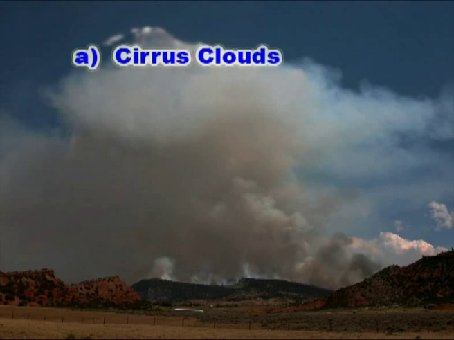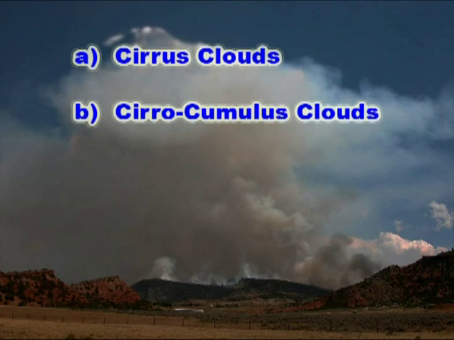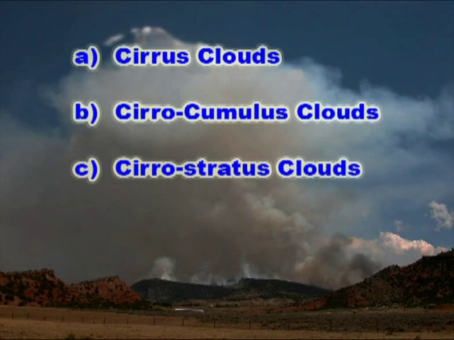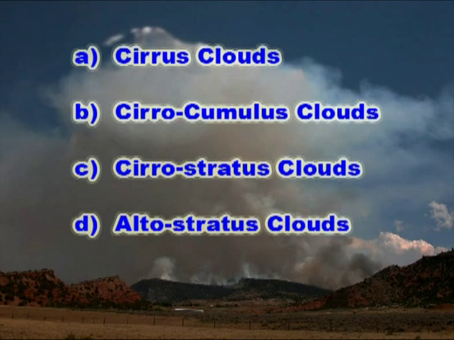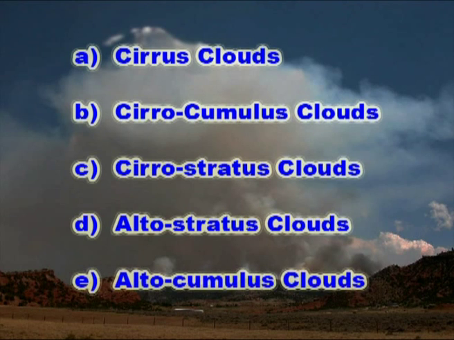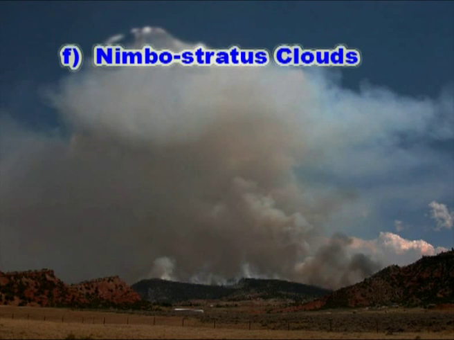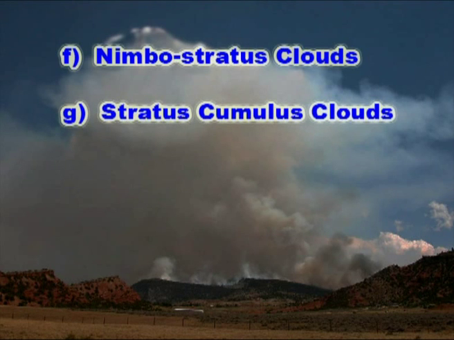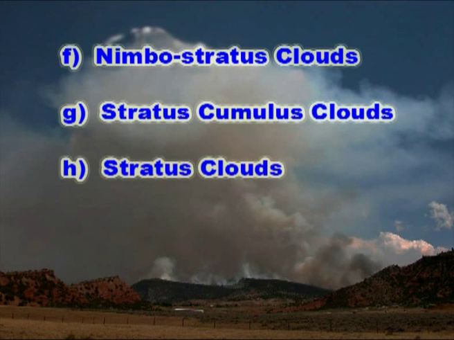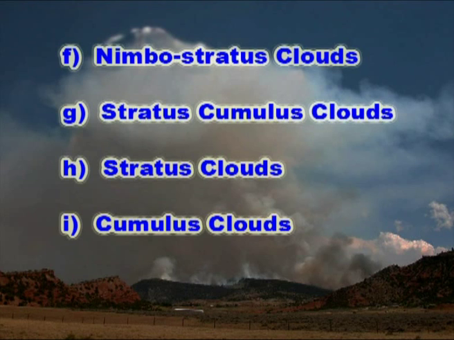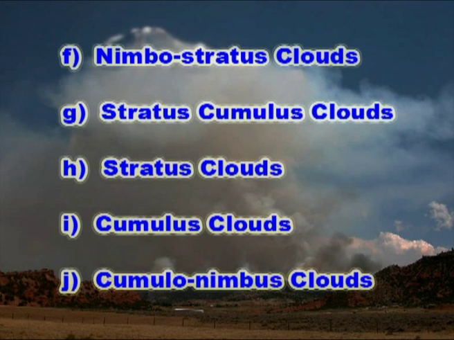The structure, altitude, occurrence and appearance of the following types of clouds are studied in climatology: cirrus clouds, cirrocumulus clouds, cirrostratus clouds, altostratus clouds, altocumulus clouds, nimbostratus clouds, stratocumulus clouds, stratus clouds, cumulus clouds and cumulonimbus clouds.